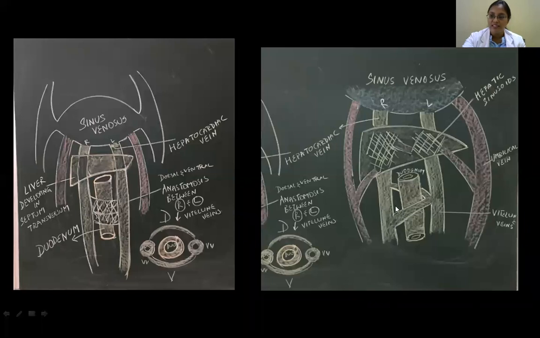Lower down, the dorsal anastomosis is lost. Much above, the ventral anastomosis is lost. So ultimately, there's a channel like this. Whatever blood is here, it's going this way, and whatever is coming from here will join here. So this is no more required, this is again no more required, but this is required. This is the portal vein that's going to develop.